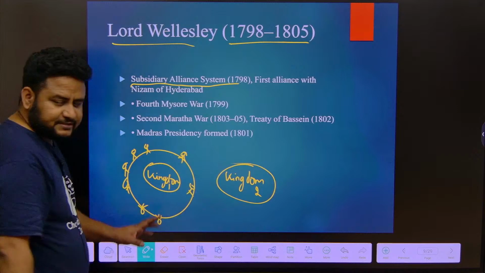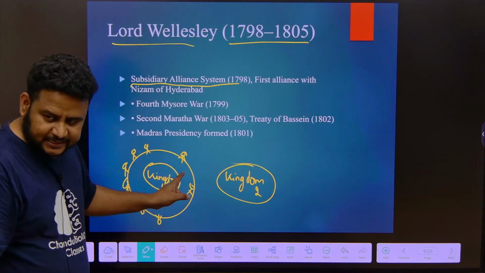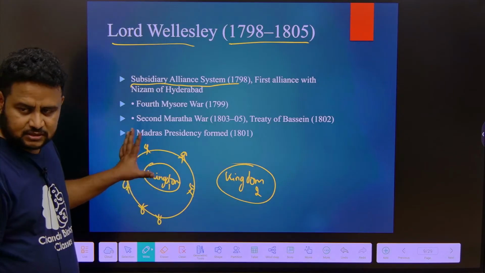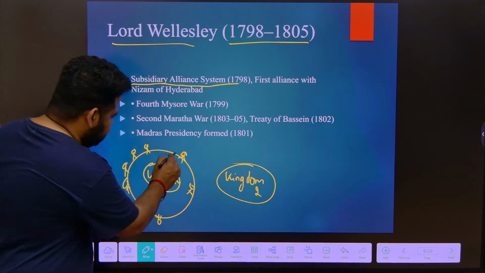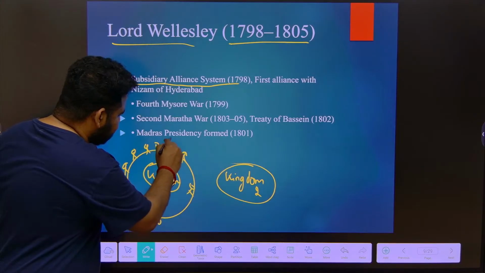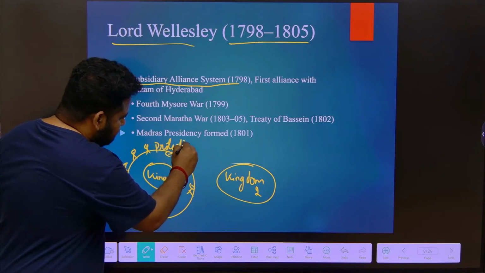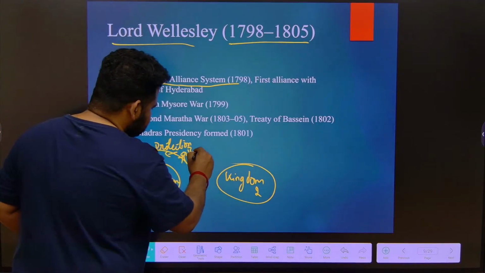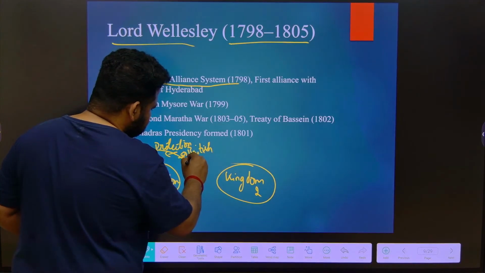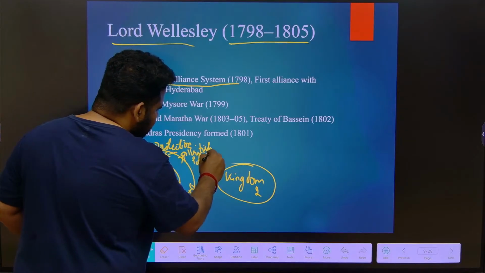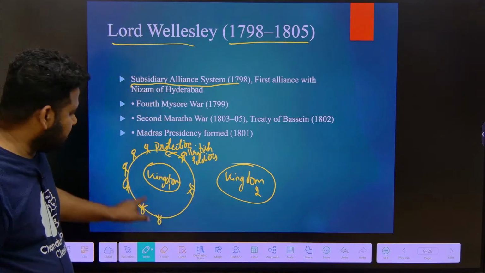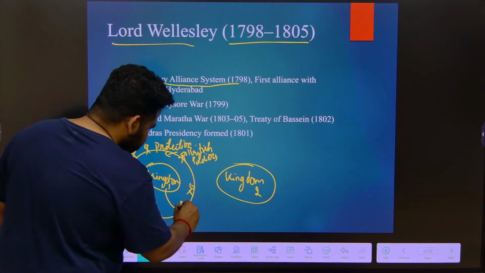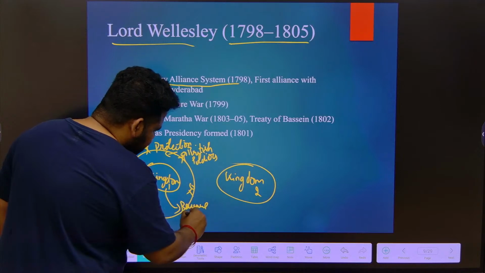Under the subsidiary alliance system, these soldiers will be the British soldiers, that is, the British Indian soldiers or British soldiers, whatever it is. The British soldiers will give protection to the king. But in return, this kingdom, this king has to give revenue to the British.